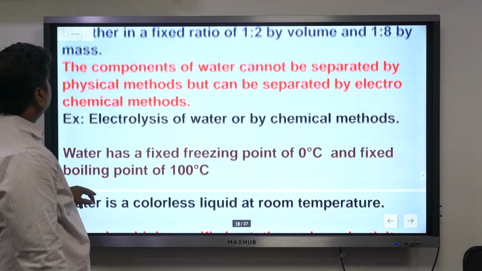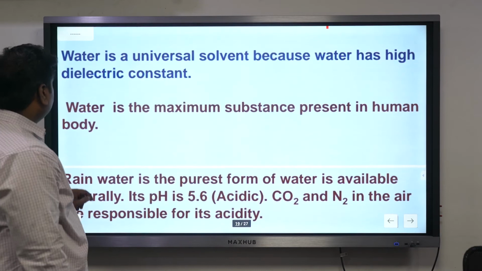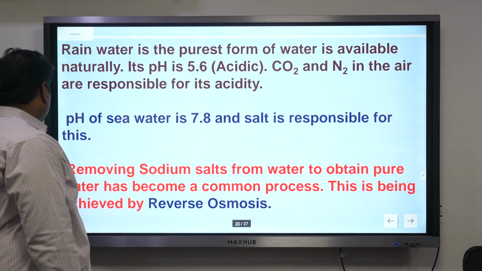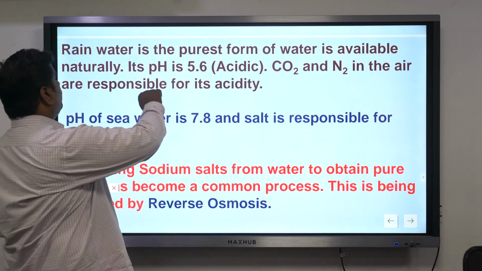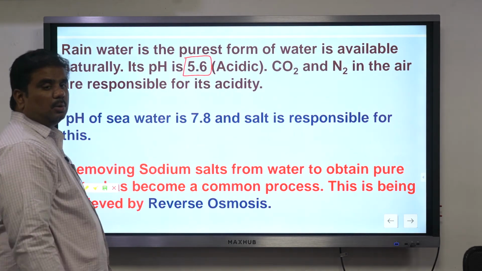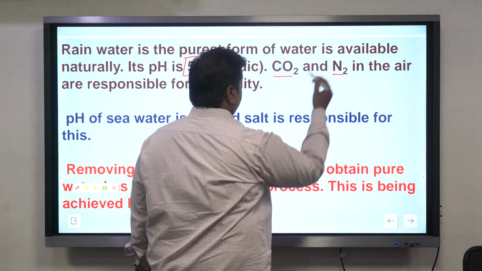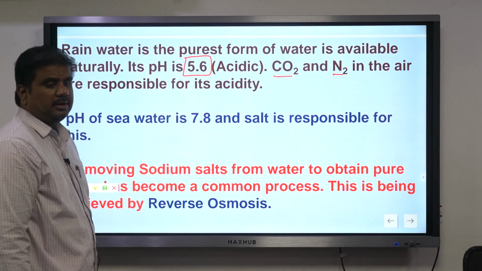One point here, talking about water: rainwater generally has a pH value of, yes, write this point. Rainwater is the purest form of water. Its pH value will be somewhere around 5.6. Why does it have 5.6? Because of the presence of carbon dioxide and nitrogen.